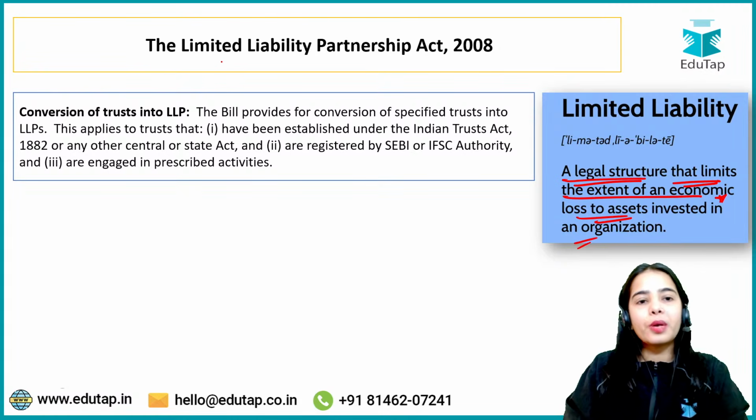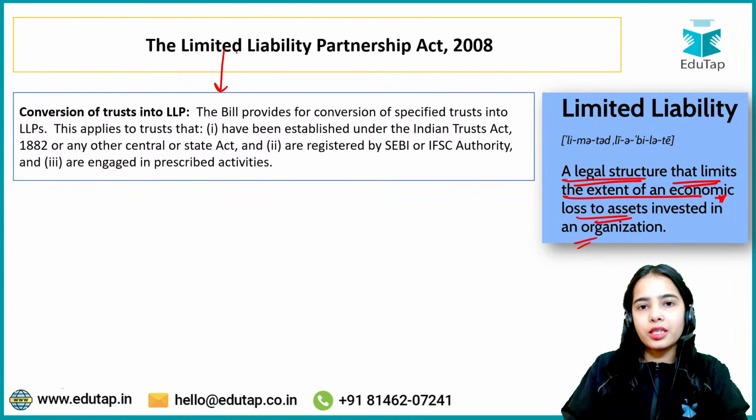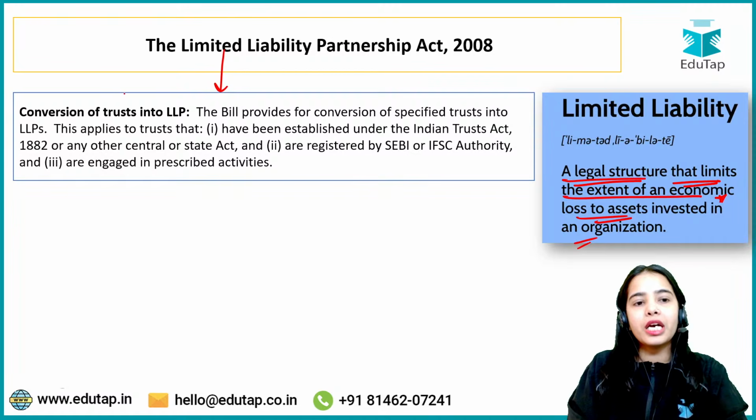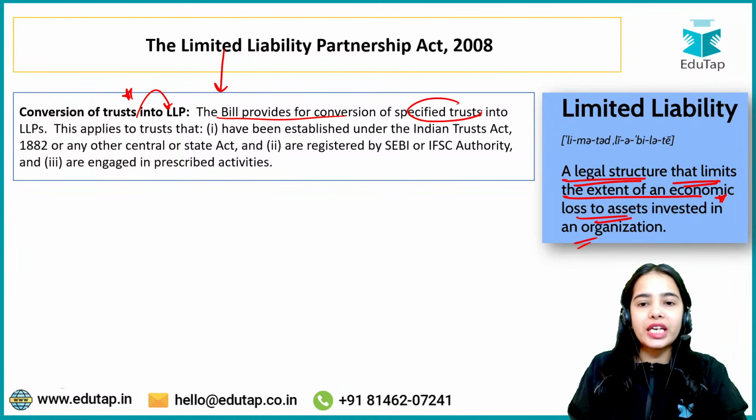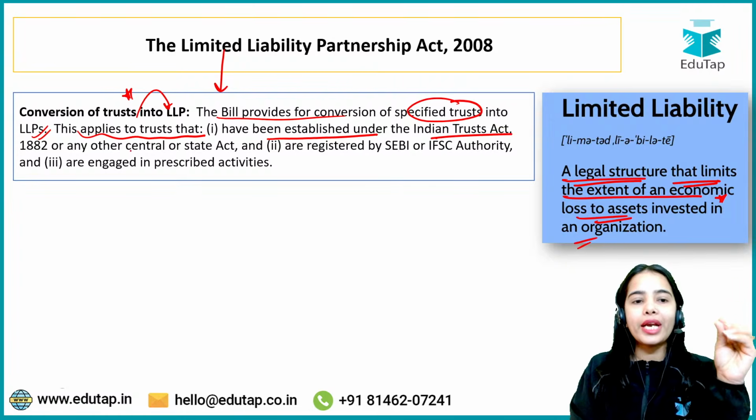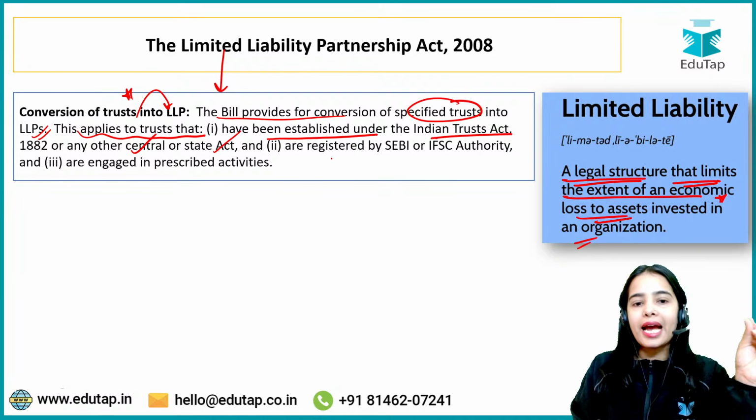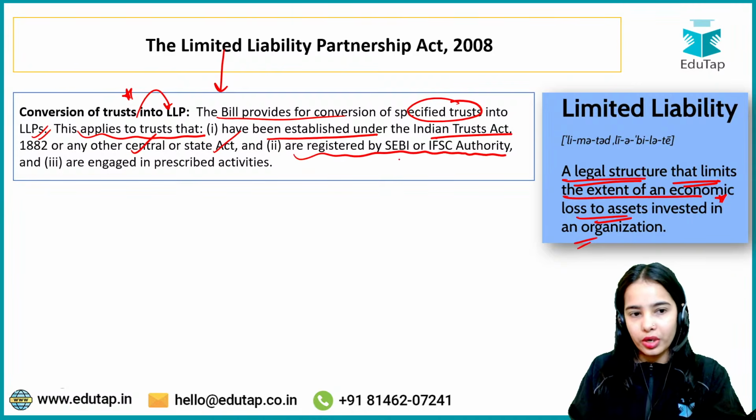Okay. Now, what is the amendment under the bill for the limited liability partnership? Conversion of trust into LLP. The bill provides for conversion of specified trust into the limited liability partnership. This applies to trusts that have been established under the Indian Trusts Act 1882 or any other central or state act, and or they are registered by SEBI or IFSC authority and are engaged in prescribed activities.